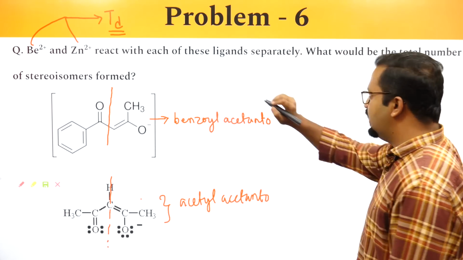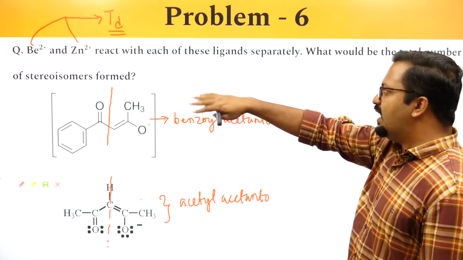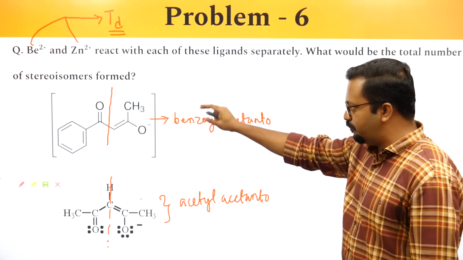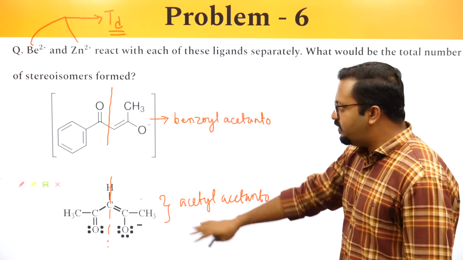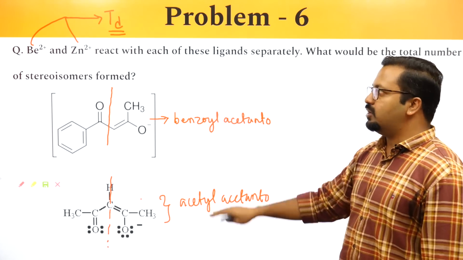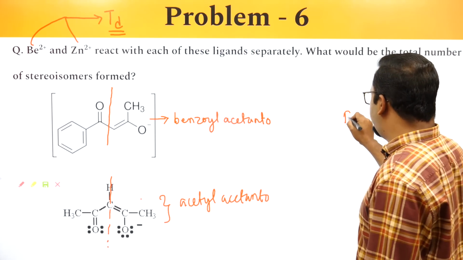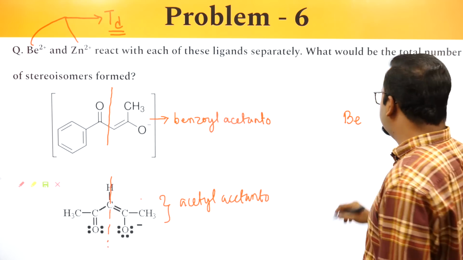So if beryllium and zinc's behavior is the same, they form tetrahedral complexes, and if beryllium's behavior with these ligands remains constant, we can extrapolate that argument to zinc. So let's look at only beryllium.